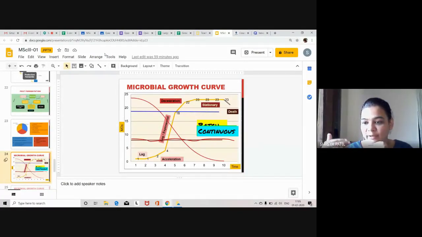Therefore the cellular metabolism, the state of the cell, will change, and the cell may secrete proteolytic enzymes. If our product is protein, the product which is secreted outside or inside the cell will get broken down. So if the product is protein, the reaction has to be stopped before the stationary phase, at least during the deceleration phase or the log phase itself.